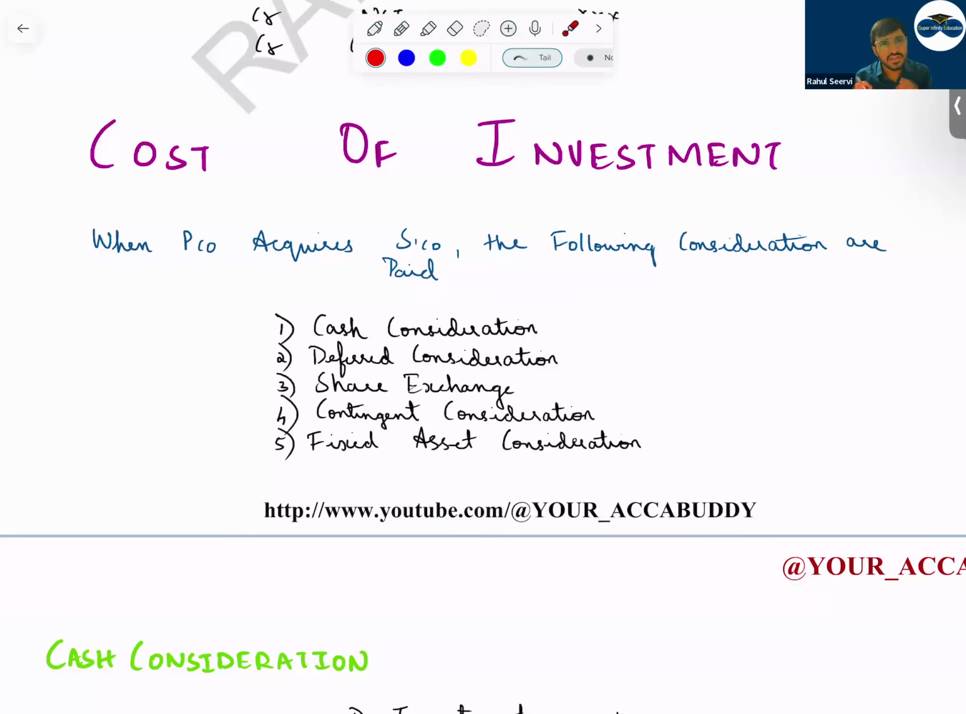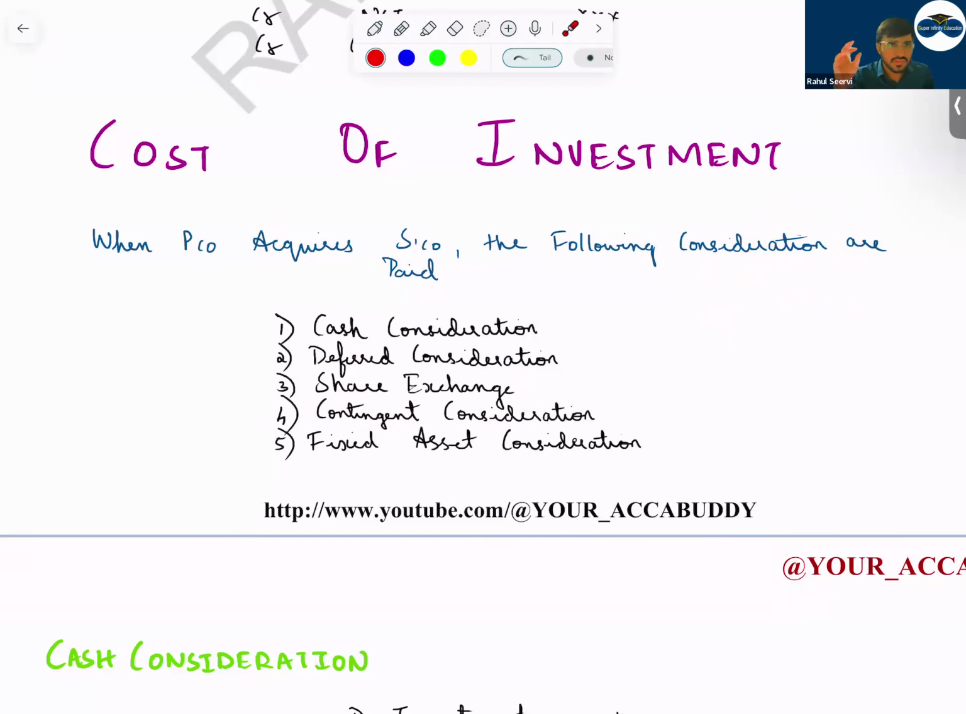It's an unconditional payment. Then share exchange. That means the parent company is acquiring the subsidiary company. Then the parent company is doing what? The parent company will give shares of the parent company to the subsidiary company. P company will acquire S company shares, but they'll say that we do not have cash. Parent company will say that we will give the shares of our own company to you. Share exchange.